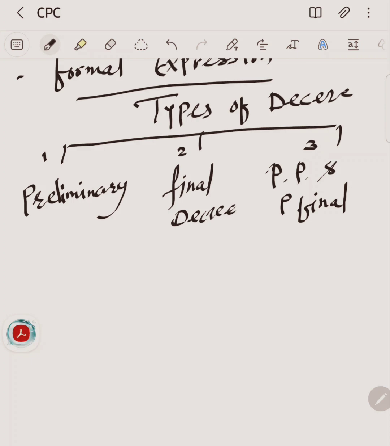Section 2 subclause 2 of the Civil Procedure Code provides that a decree may be preliminary, final, or partly preliminary and partly final. A preliminary decree determines the rights of the parties with regard to some or one of the matters in controversy, but does not completely dispose of the suit.